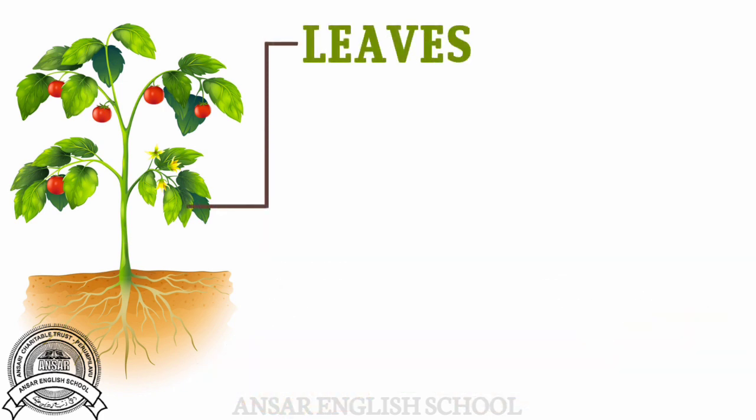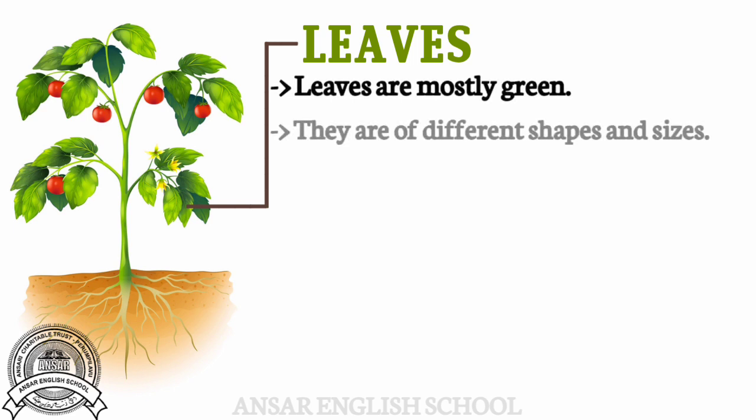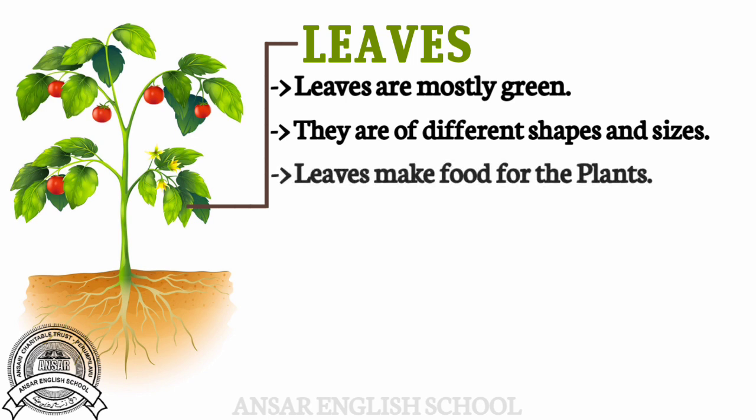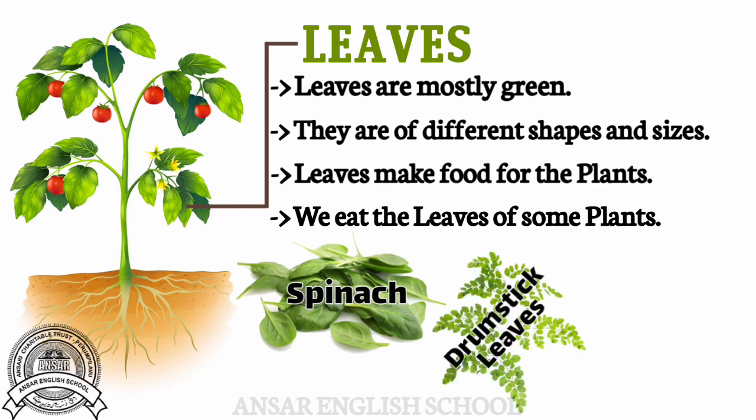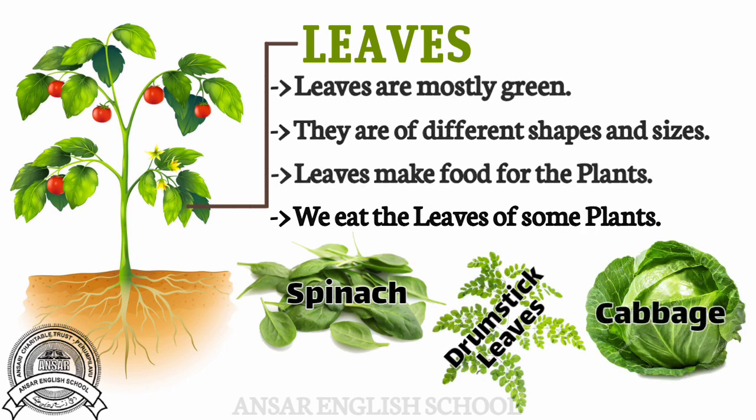Leaves. Leaves are mostly green. They are of different shapes and sizes. Leaves make food for the plants. We eat the leaves of some plants. For example, spinach, drumstick leaves, and cabbage.